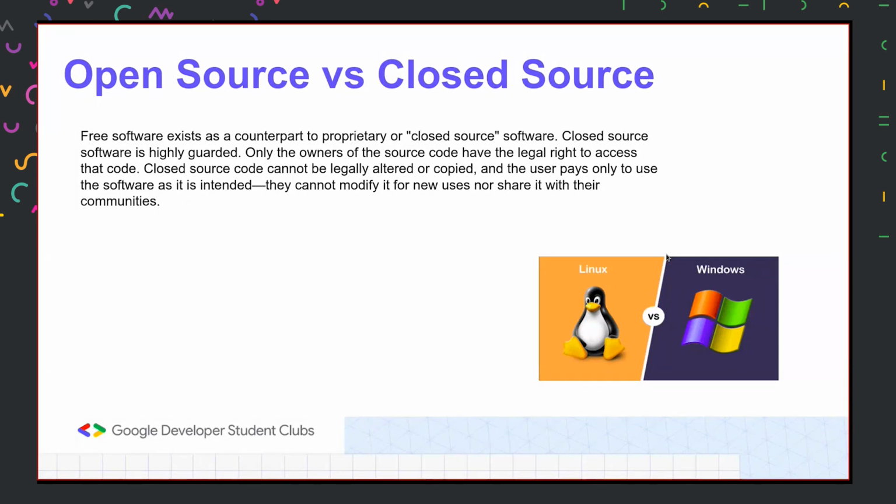But in Linux, you can access every file. You can access the kernel itself, and in some versions of Linux, you can even modify the kernel while you're using the operating system. That's the main difference. And if I take another example, for example, the Android.